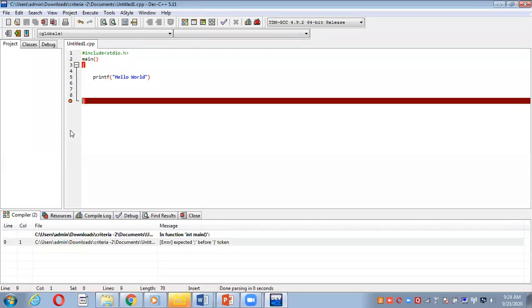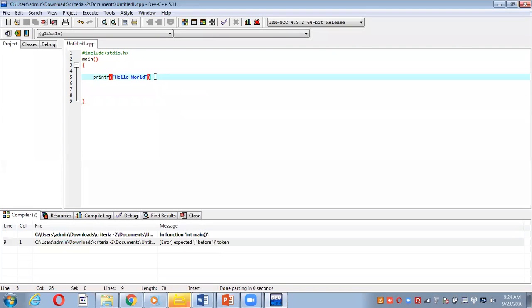So then you need to find out where the error can be. It is telling that somewhere around this red line it is expecting the semicolon. So logically you need to think about the syntax, the syntax of a printf statement. Everyone saw it last week in the practical session, so you must have learned that there is a need to give the semicolon.